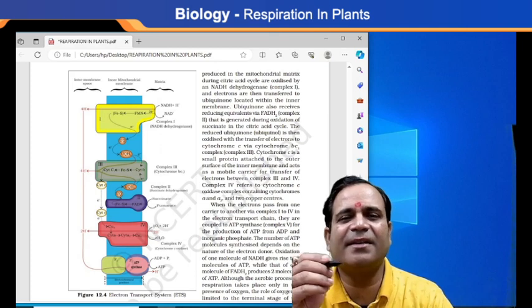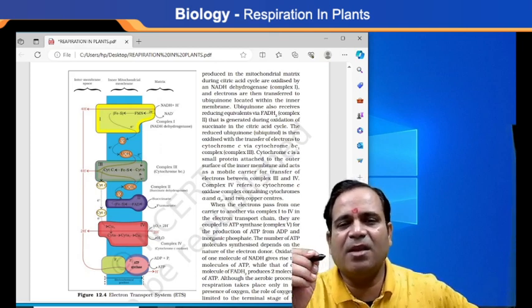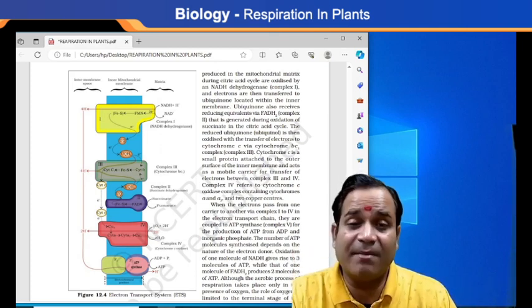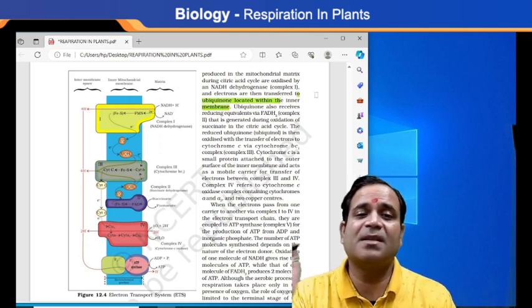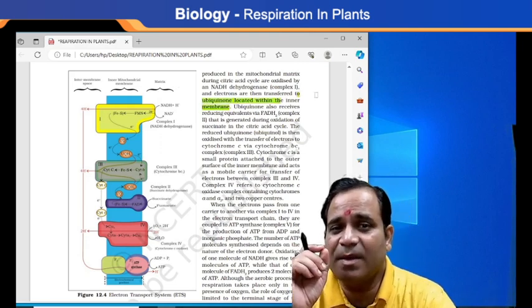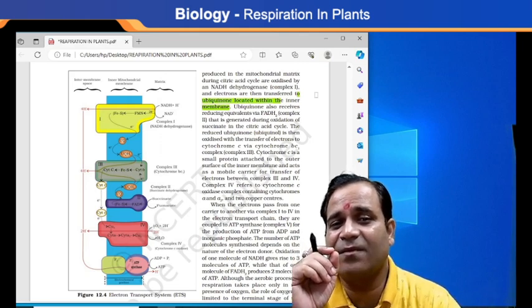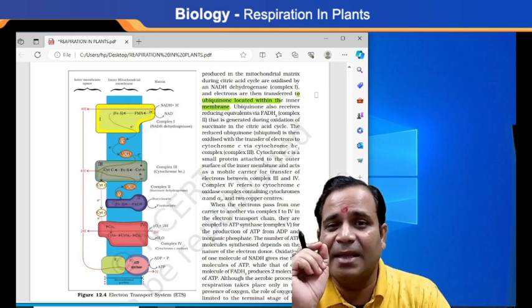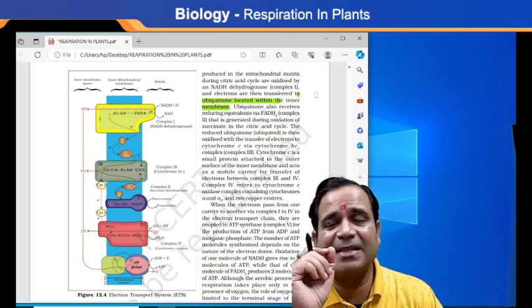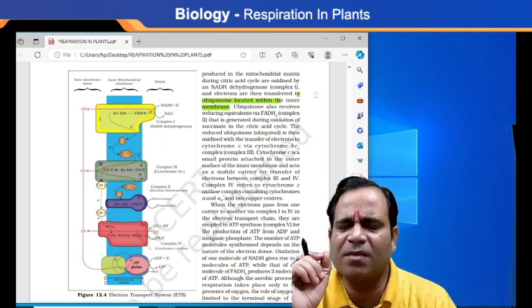The electrons are then transferred to the ubiquinone located within the inner membrane, my dear. See here, this ubiquinone also receives reducing equivalents via FADH2, that is complex 2. So this is also very important.